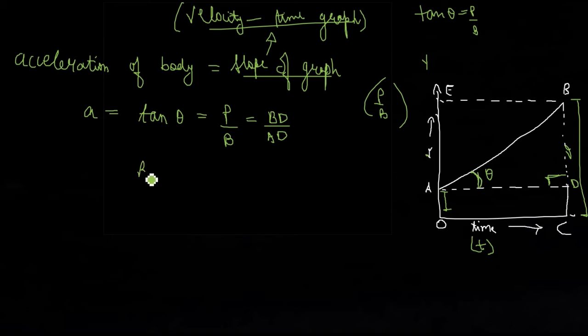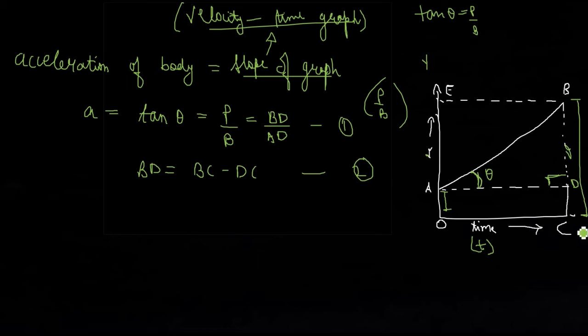So BD will be equal to BC minus DC. Alright, this is my equation number 1 and I'll call this equation number 2. I have replaced BD by BC minus DC.